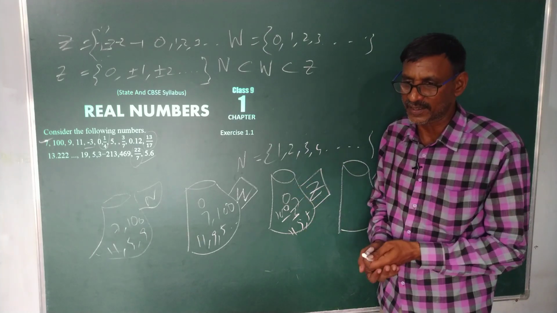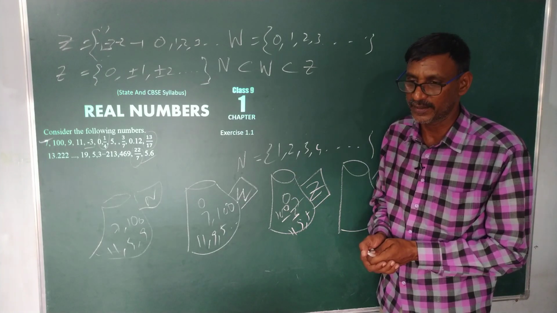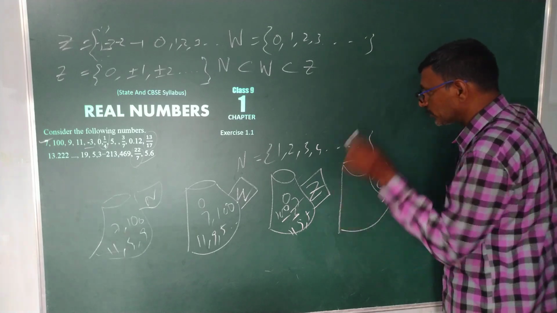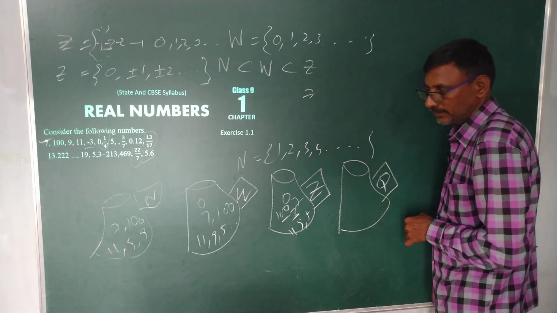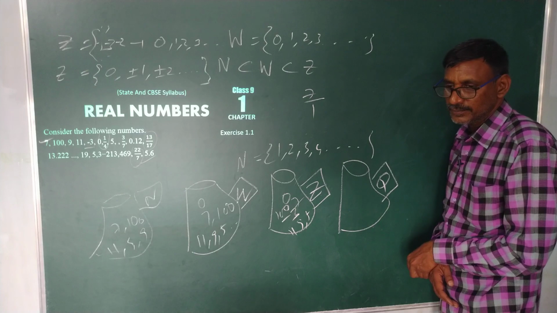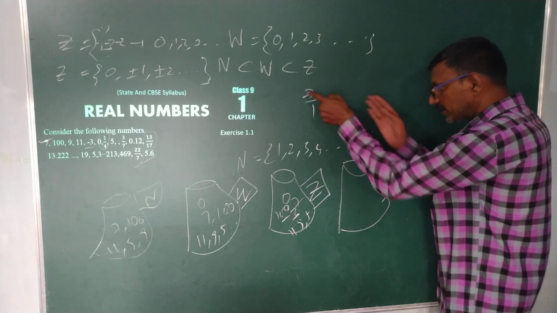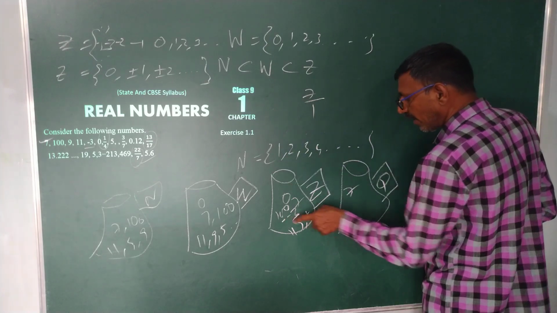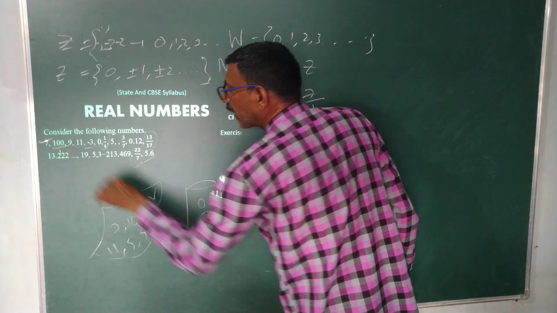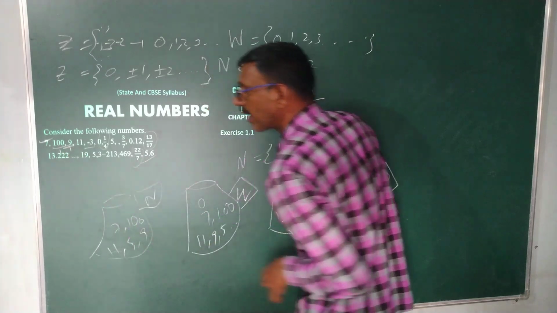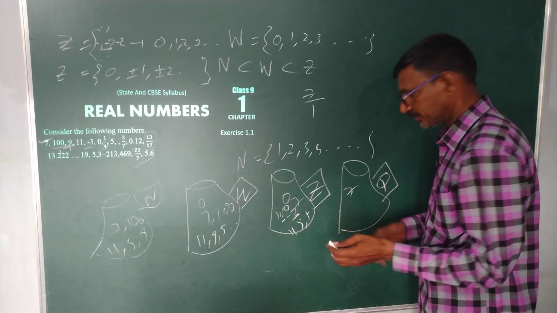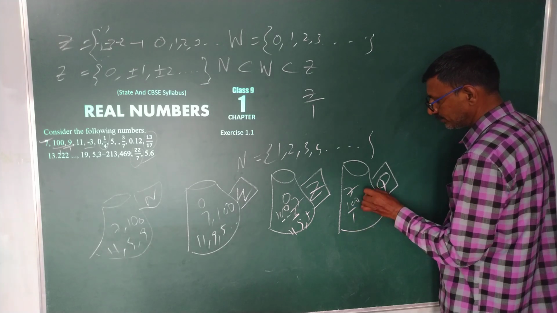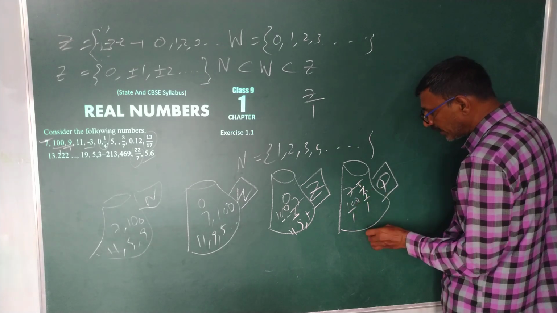We know this from 7th and 8th class. We already studied. Those are in the form of fractions. Suppose you take 7. Can I write 7 by 1? 7 by 1. That's the reason we can write 7 here. Here we have 100, so 100 by 1, 9 by 1. All these are what? Rational numbers only. So 100 by 1, 9 by 1 and 5 by 1, even 0.